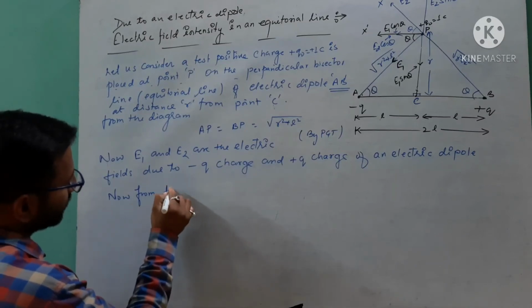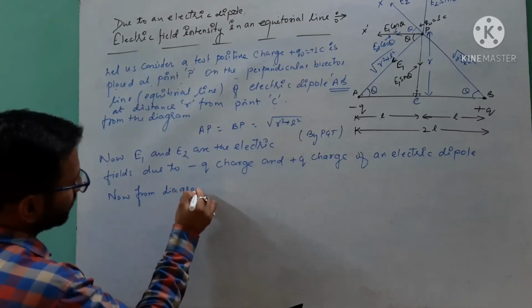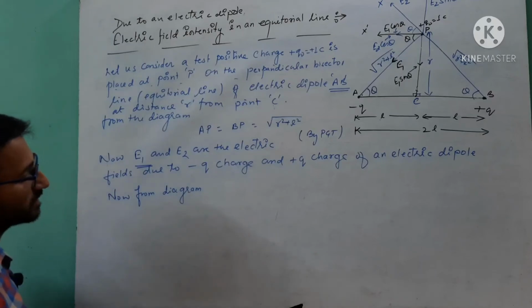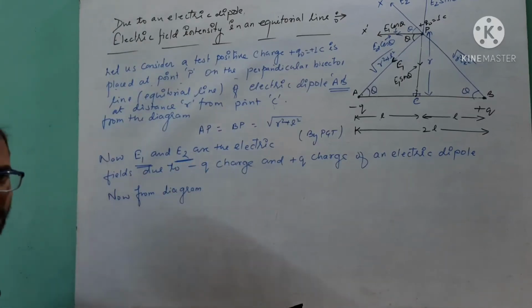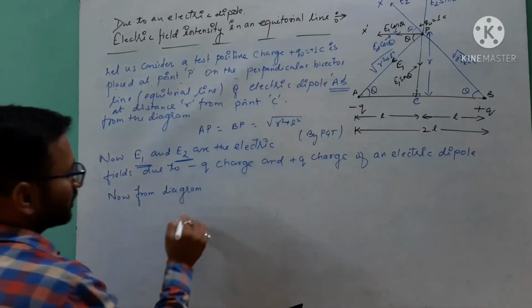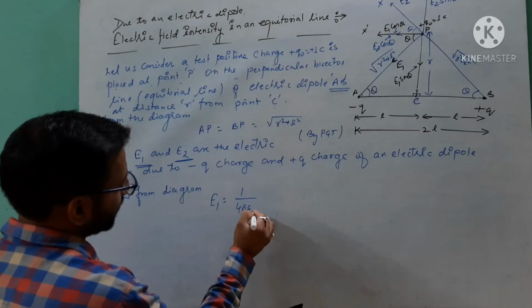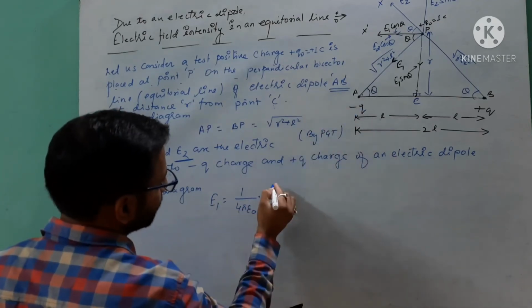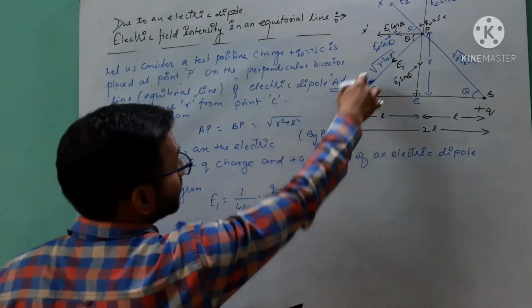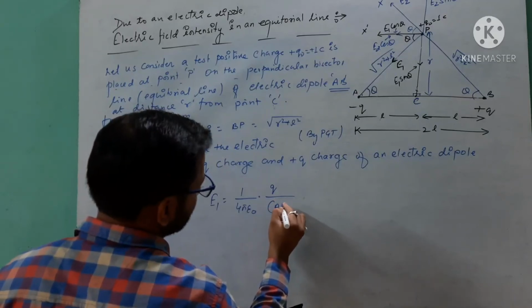From the diagram we know that E1 is attractive in nature, E2 is repulsive in nature, so I will use directly the concept from the diagram. E1 is equal to 1 over 4 pi epsilon naught, magnitude of this charge Q over distance AP squared.